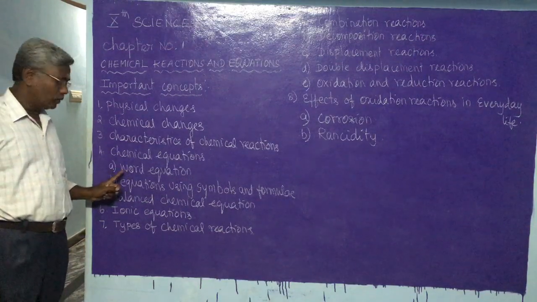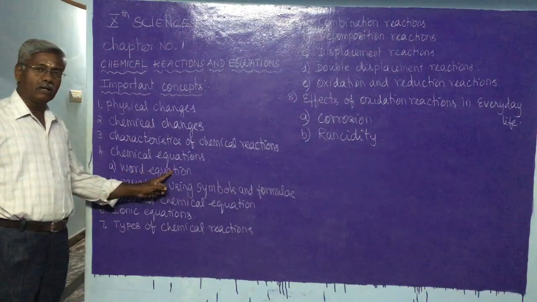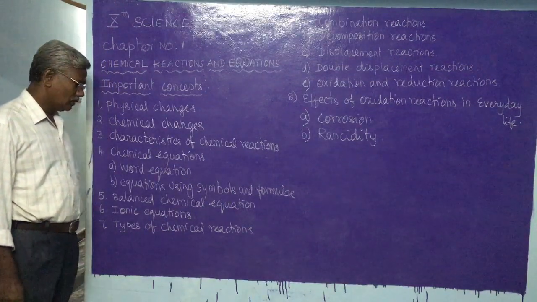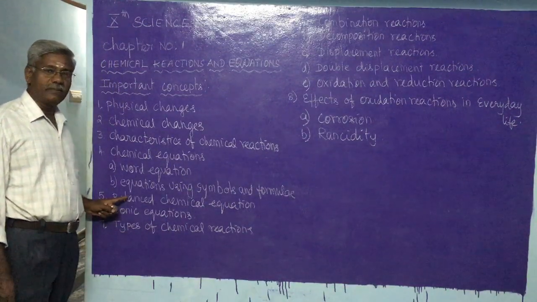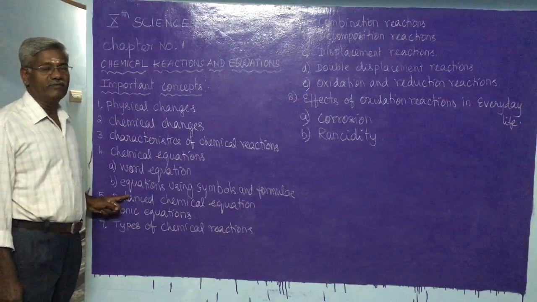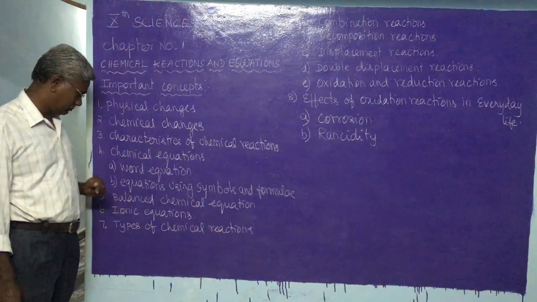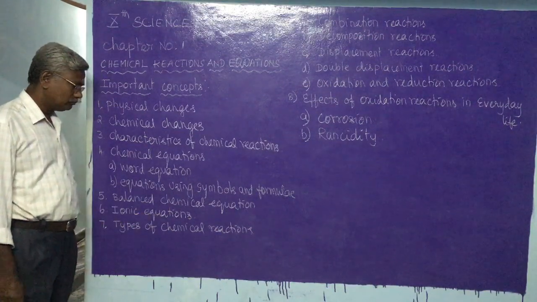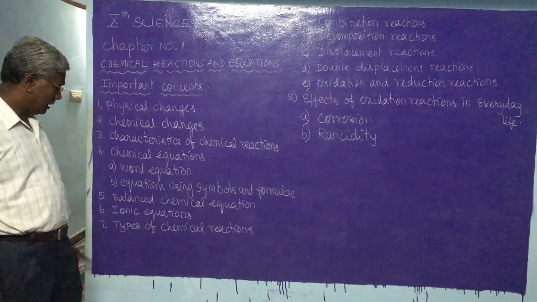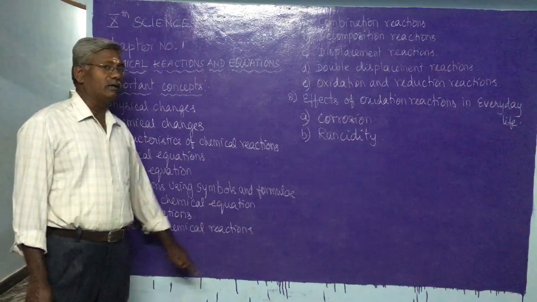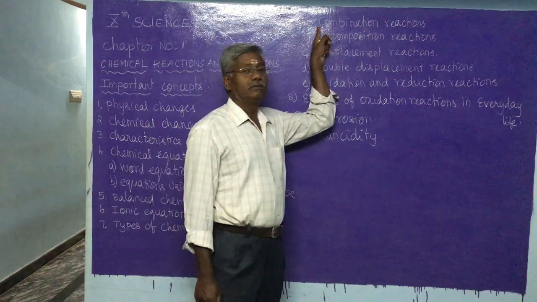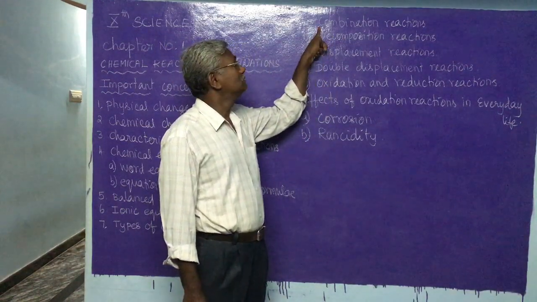We have two kinds. One is a word equation, another is an equation using symbols and formulas. Then what is called a balanced chemical equation, and how can we balance the chemical equation? In that we have an ionic equation also. Next heading is types of chemical reaction. Under that we have various types of chemical reactions.